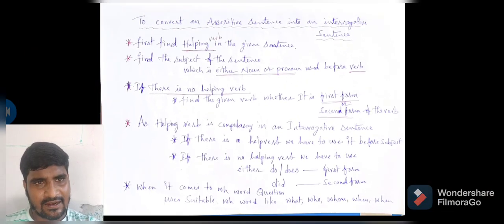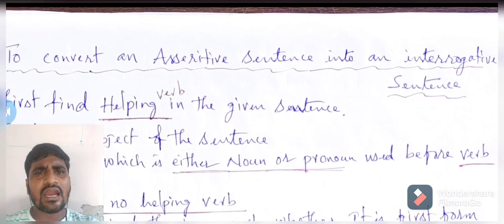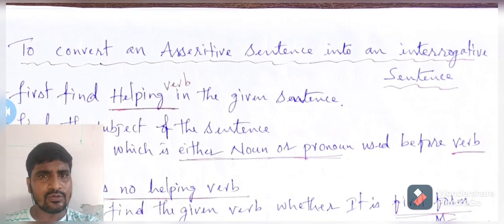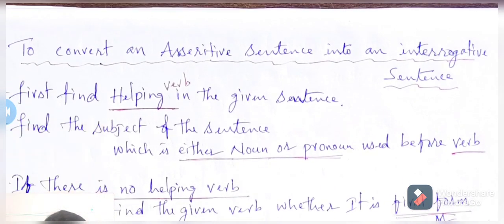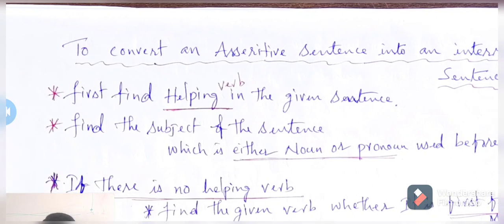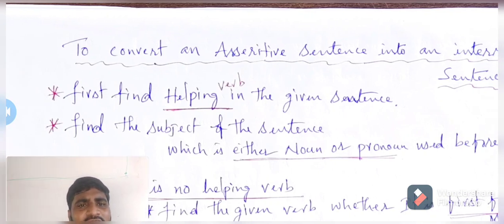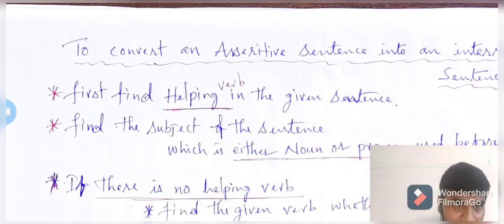Some questions. And the next one: to convert an assertive sentence into an interrogative sentence, first find the helping verb in the given sentence. Do we have a helping verb or not? First you need to find that out.